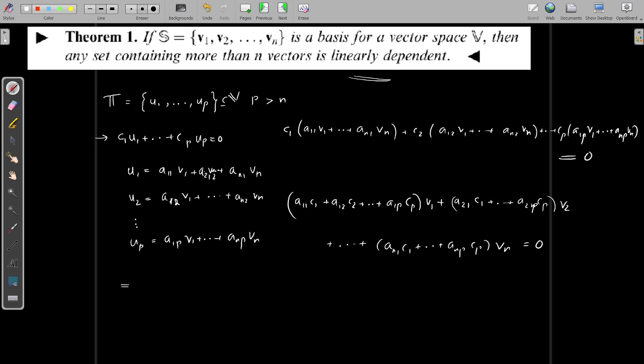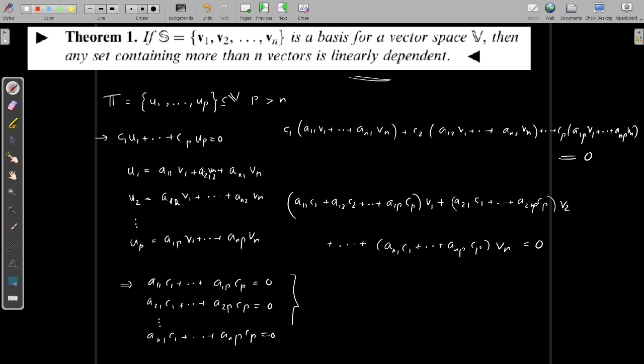This expression implies, due to the linear independence of v1, v2, ..., vn, that a11 c1 plus etc. a1p cp equals 0, and a21 c1 plus etc. a2p cp equals 0. All the coefficients are 0, and the last one is an1 c1 plus etc. anp cp equals 0.